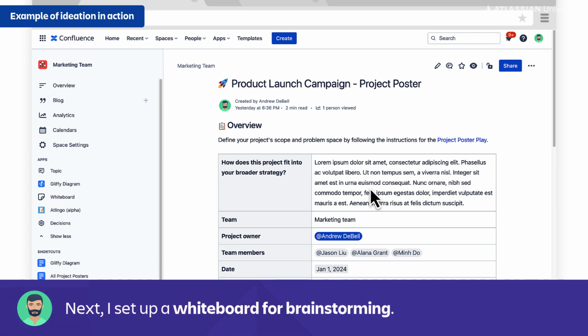So where I'm going to start is in a whiteboarding tool. And the cool thing about Confluence is there's a whiteboarding tool built right in. If you go to the side panel under Apps, you'll see an option for Whiteboard. Now this is a brand new feature of Confluence, so at the time I'm recording this video, you may not see it in your Confluence yet, but just know that it's coming soon, so stay tuned for that.